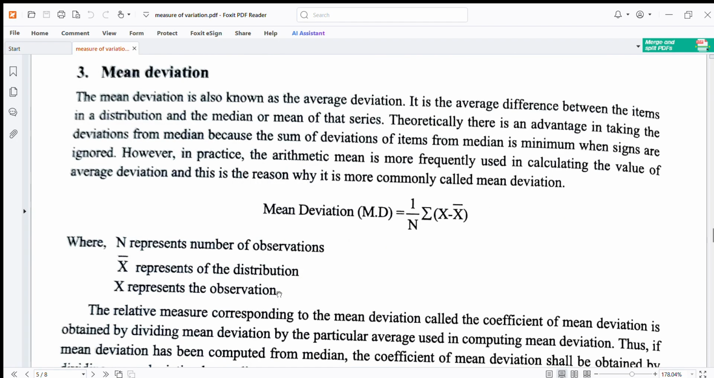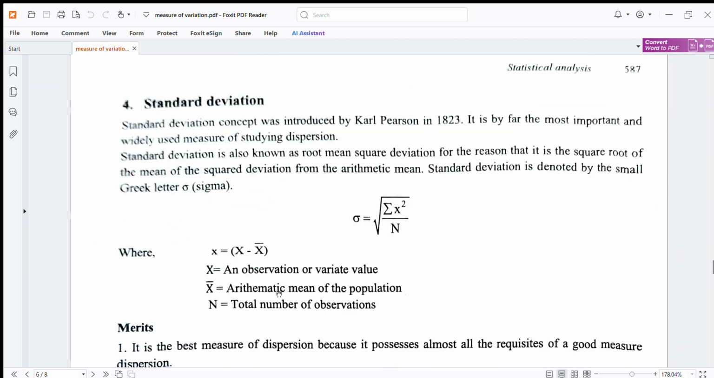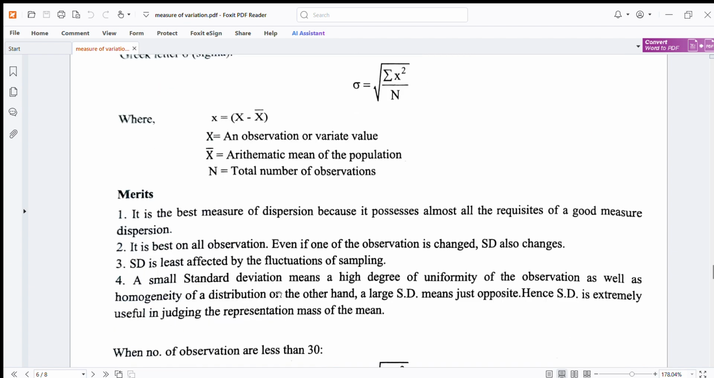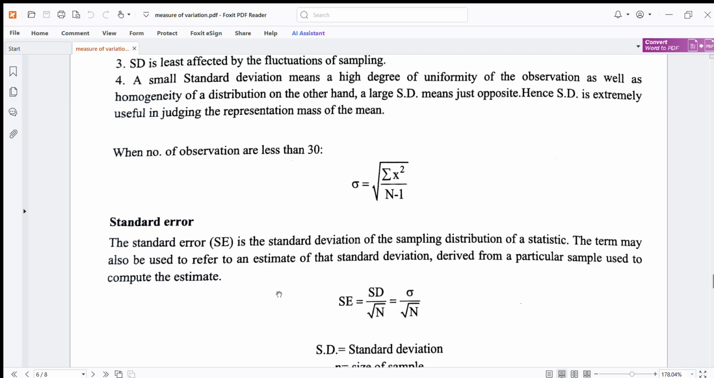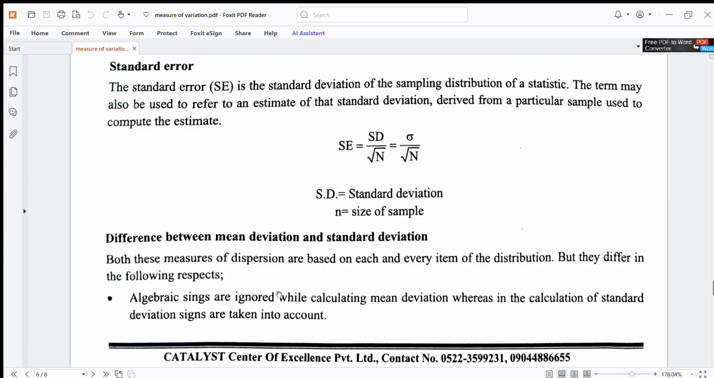Next is mean deviation. Mean deviation MD is equal to 1 upon capital N sigma in bracket x minus x bar. Coefficient of mean deviation is mean deviation upon median. Standard deviation sigma is root of sigma x square upon capital N. This is standard deviation. When observations are less than 30, sigma is equal to root of sigma x square upon capital N minus 1. Standard error is equal to standard deviation upon root n, sigma upon root n.